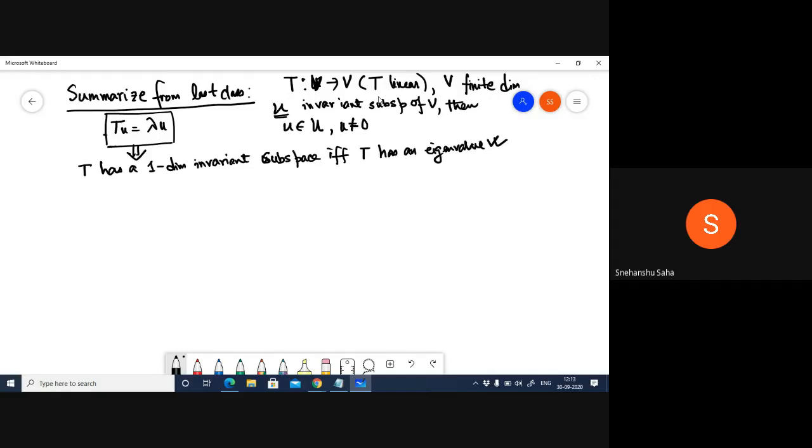Now, if I go back to this particular equation, I know that this is equivalent to (T minus lambda I) u equal to 0, right?